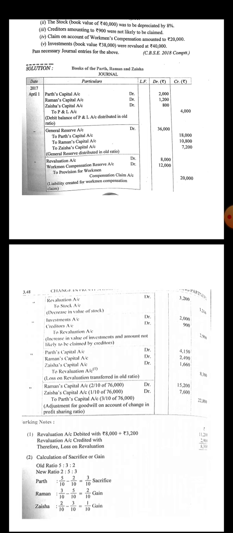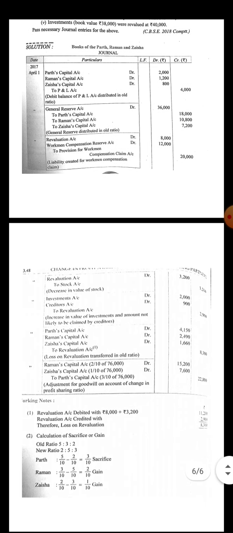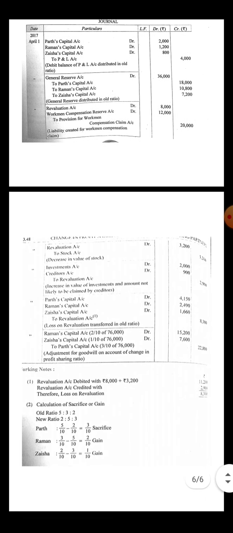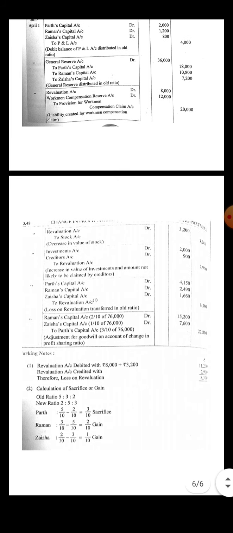Means there is a profit of 2,000. And the second thing, creditors amounting 9,000 were not likely to be claimed. In case of creditors and investments, in both cases there is a profit that will be transferred to the revaluation account and the entry will be investment account debit 2,000, creditors account debit 9,000 and to revaluation account 11,000.